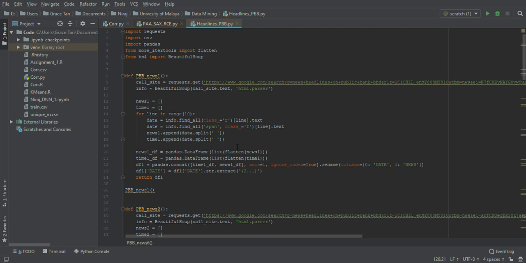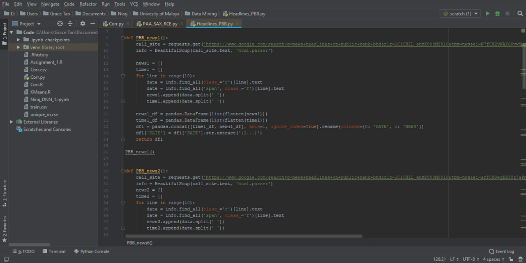Then we have appended this to the empty list, in which the data keeps on pooling. Eventually, we have used the flatten method from the iter tools that we saw, to flatten the list of lists into a list, and then send it to the data frame, because that is what we need.